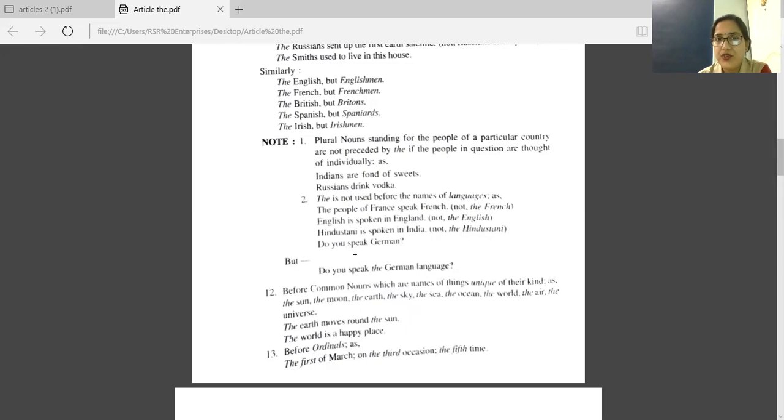Understood the difference? Do you speak German? The sentence is getting over with German only. So no article there before this language German. But in this sentence, do you speak the German language? After German, we are writing language. There we are using the article the, right?